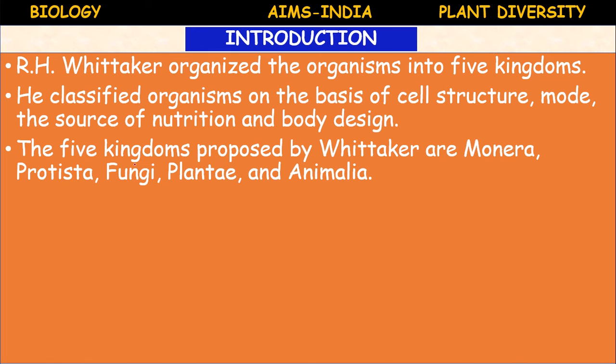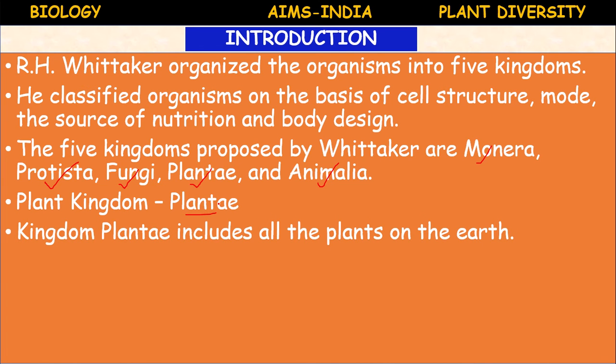The 5 kingdoms proposed by Whittaker are Monera, Protista, fungi, Plantae and Animalia. The kingdom Plantae includes all the plants on the earth.